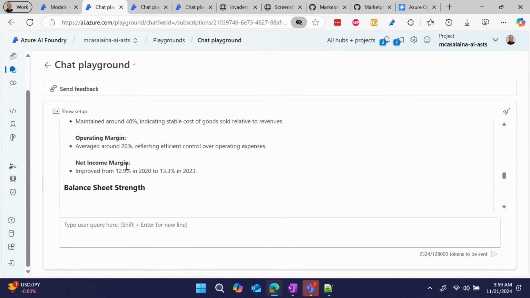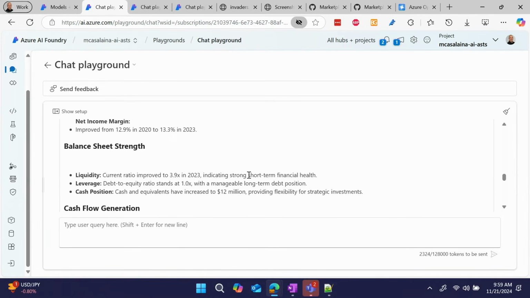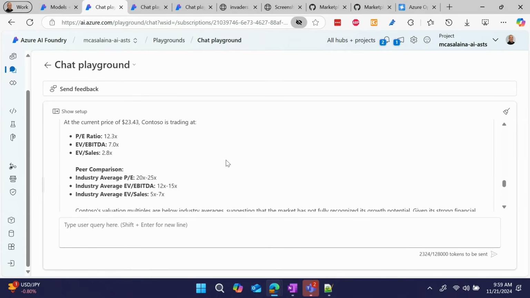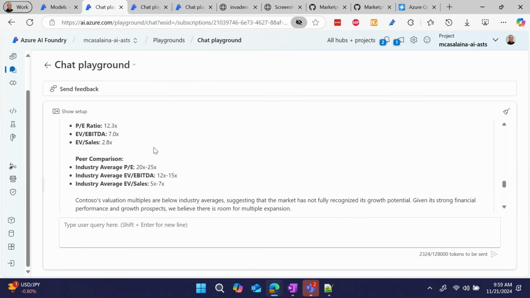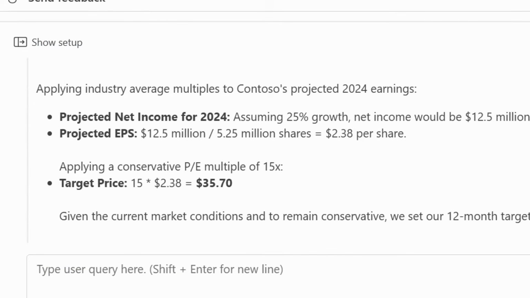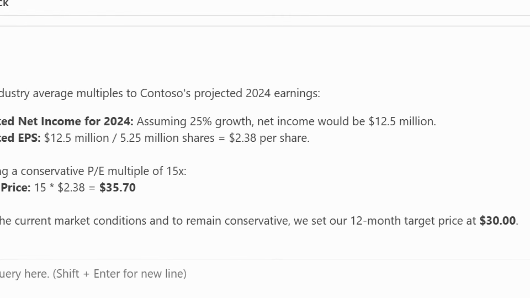Again, all of these things have been calculated, and it notes the improvement between 2020 and 2023. It likes the balance sheet here, it likes the cash flow here, and so using the current ratios, it's like, you know what? This is how it arrives at its target price.